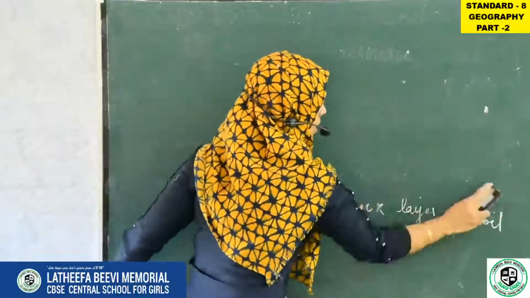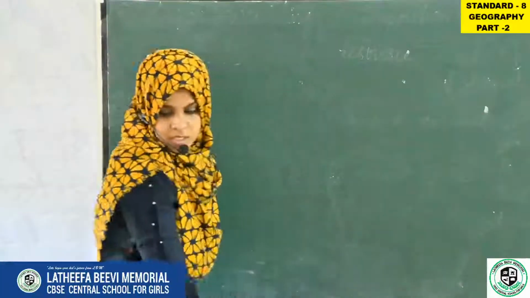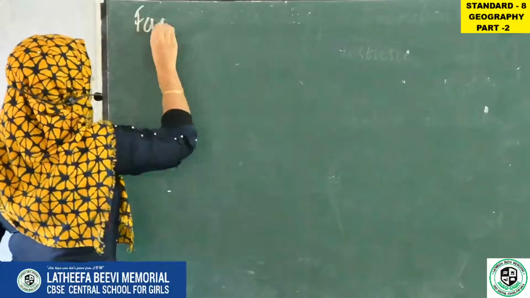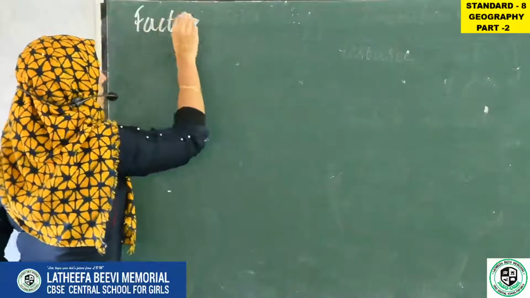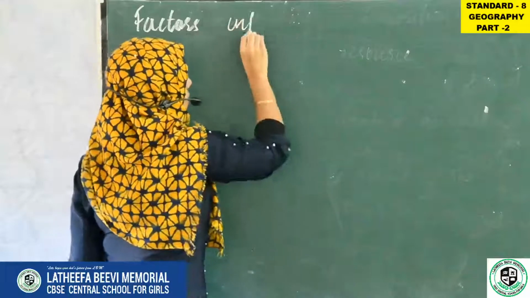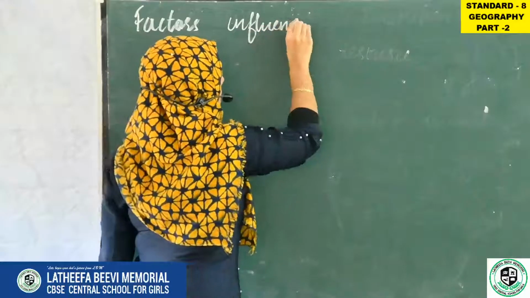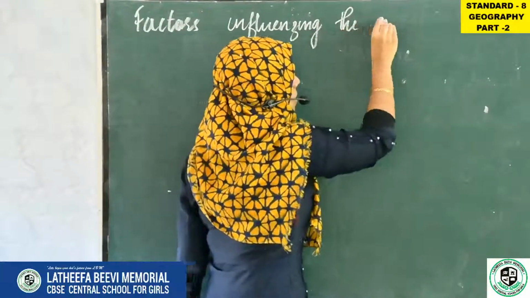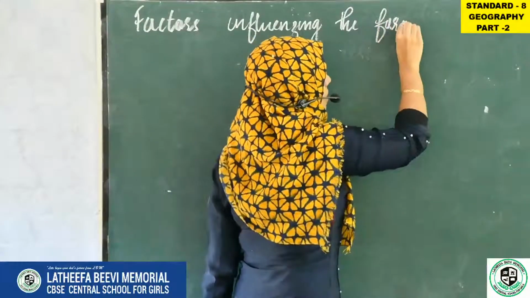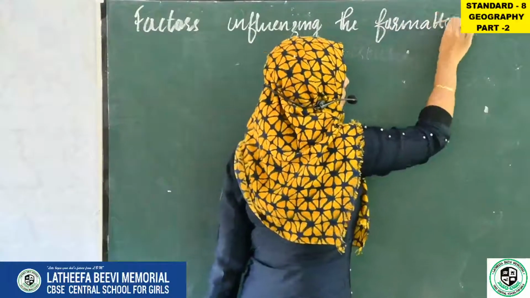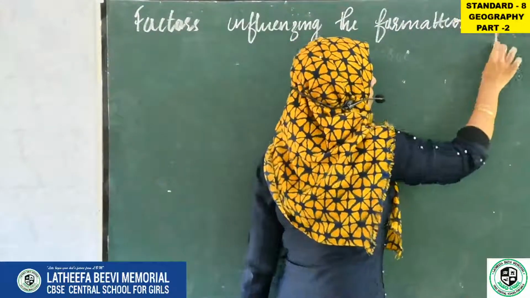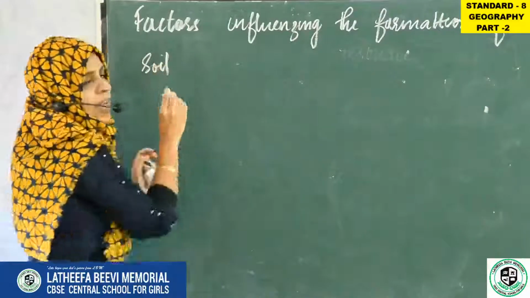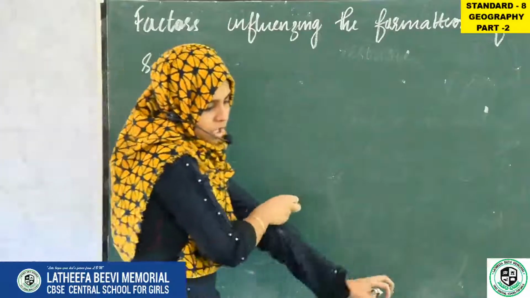So the next topic is factors influencing the formation of soil. So what are the factors influencing the formation of soil?